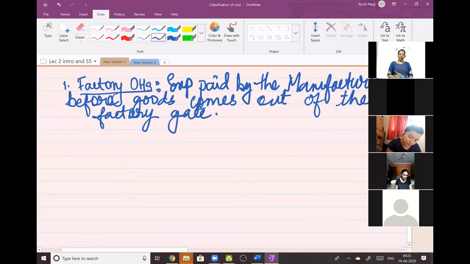This is called factory overheads. Okay, I'll tell you what it means. Just note it down. Expenses paid by the manufacturer before goods come out of the factory gate.